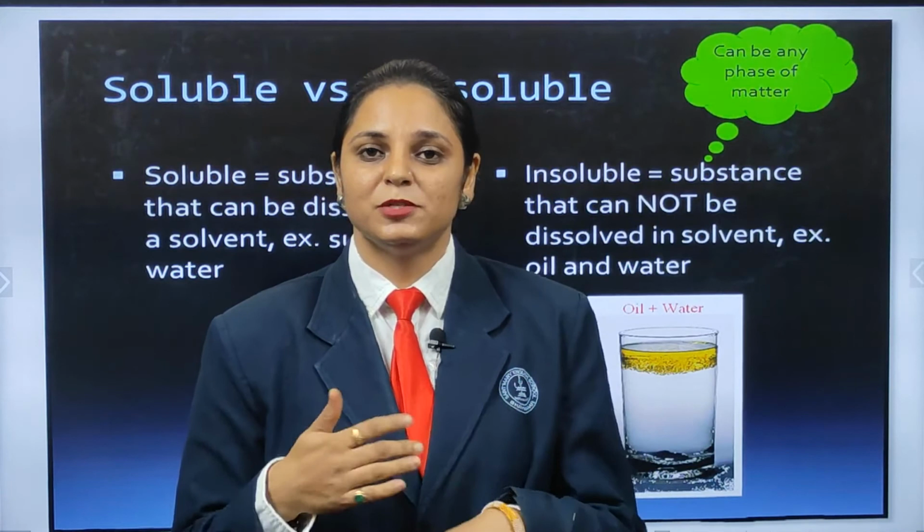Substances can be divided into three categories. The first is soluble, which is completely soluble in the solvent, completely soluble in water. If things are not completely soluble, say for example the soil, when you dissolve the soil it will precipitate and settle down on the bottom. It is partially soluble, not dissolved properly. Next are substances that are insoluble. If I put this rock in water, is it soluble? No. So this is an insoluble substance.